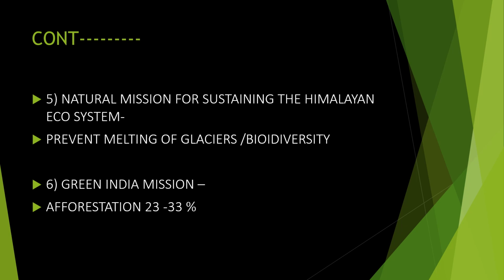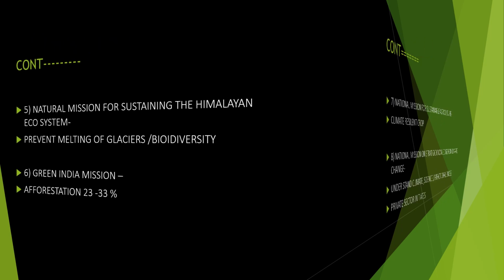And the sixth one is the Green India Mission. The word green itself is clear. It is for the forest, to protect the forest. So the living beings related to the forest can be protected, it also decides the climatic changes, and air pollution can be controlled by the Green India Mission. There is afforestation. We have to increase the forest area from 23 to 33%. Then only can we get good air, and the living beings and habitat can be given the best. So that is the sixth plan of NAPCC.